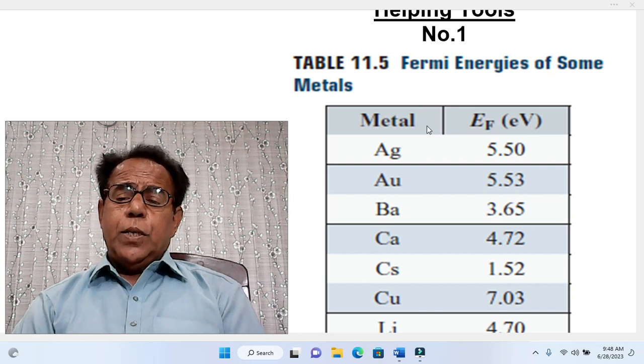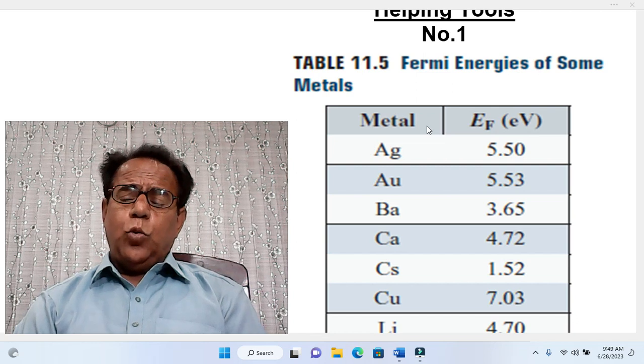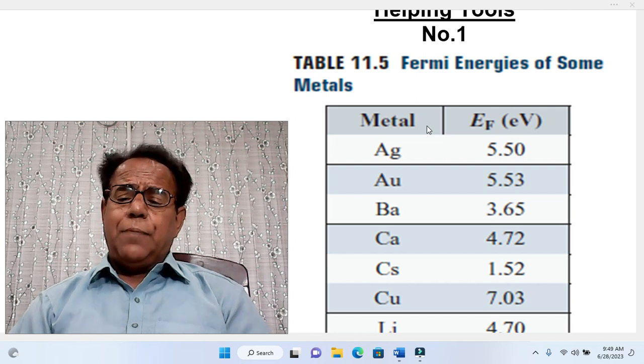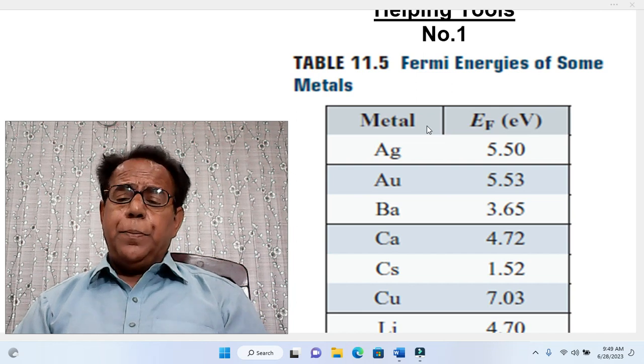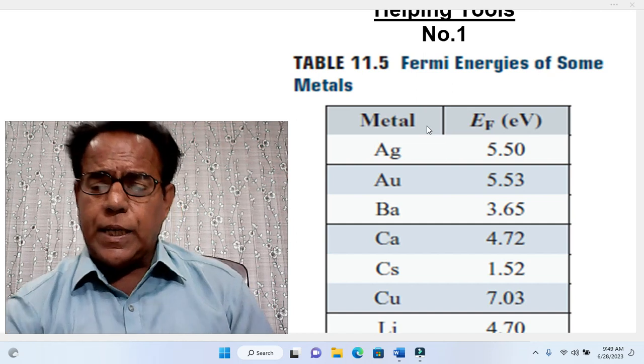Because copper is under consideration, so here 1 2 3 4 5 6, at row number 6, Cu, 7.03 electron volt. So Fermi energy of copper, its Latin name comes from cuprum, that is why it is denoted by Cu. Copper, cuprum, Cu, Fermi energy 7.03 electron volt.